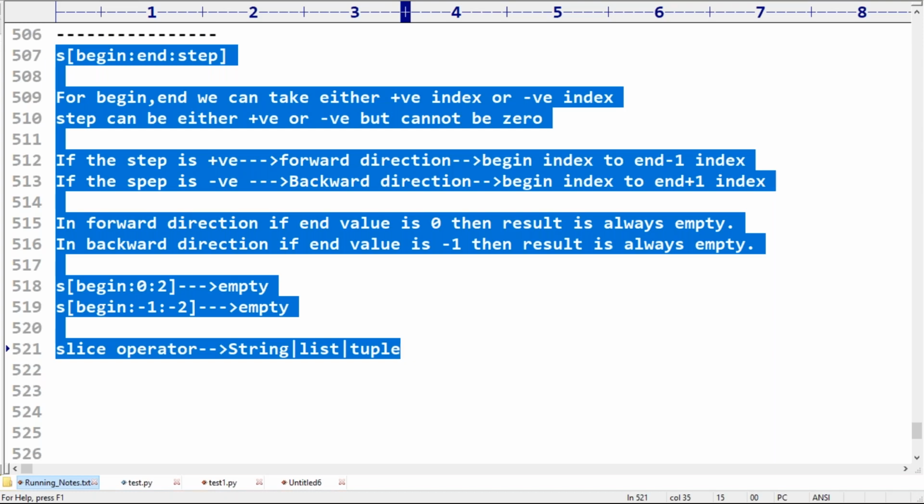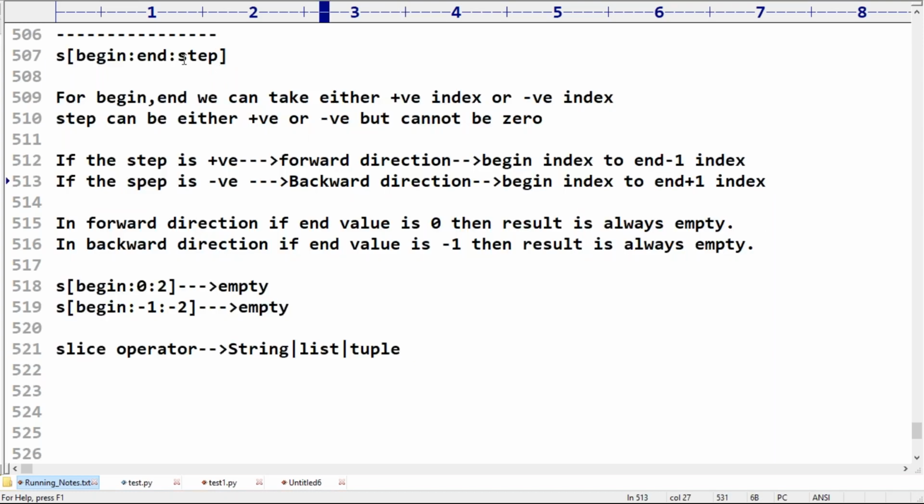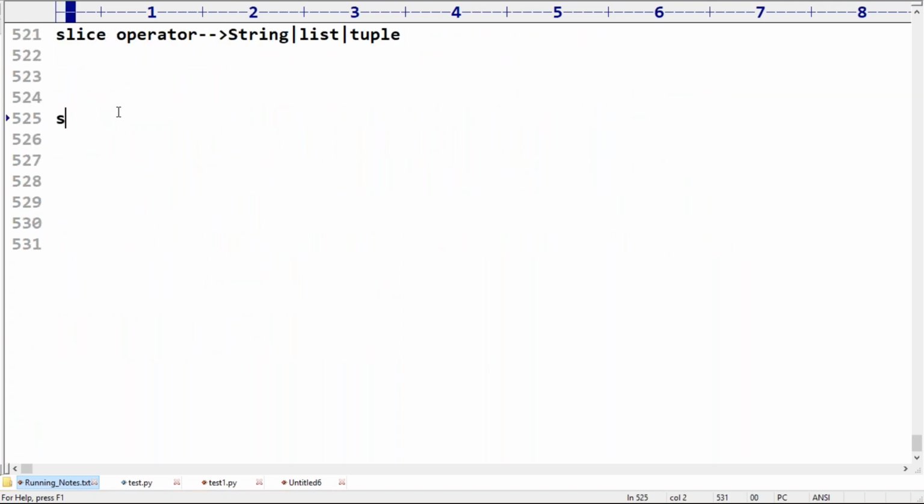Sir, very simple. What is the default value for step? Please confirm. If we are not mentioning step, what is the default value? 1. Like the step value is 1, so by default forward direction. Now my question is, S of 3 colon 8, observe carefully, I'm trying to take. First thing, is it forward direction or backward direction? Forward, because you didn't specify step value. That's why by default it's the forward direction.